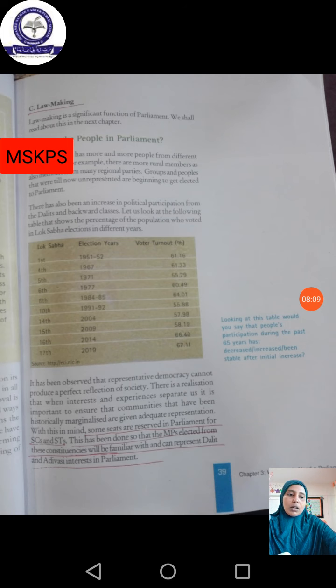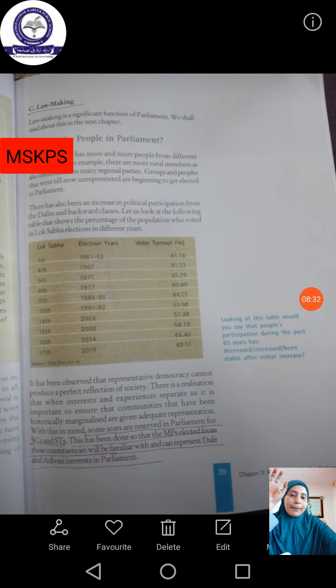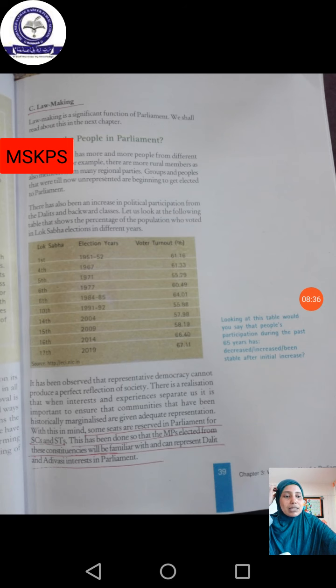But they are also considered to be the people of our country, isn't it? Because they are the citizens of our country, they have all the rights that we have. So if such people are elected as MLAs and MPs, they are supposed to talk for their own people. That's why in each and every district we have one MLA, and that MLA is responsible for that district's people.